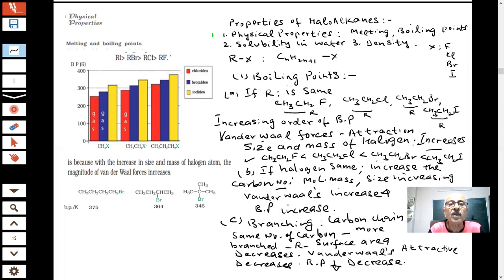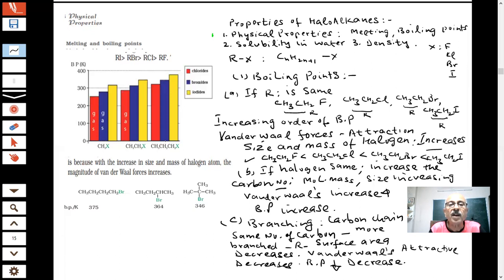As the carbon number increases, the boiling point is increasing, as you can see. These compounds have higher boiling point than this. This is higher than this, because the number of carbons is more.